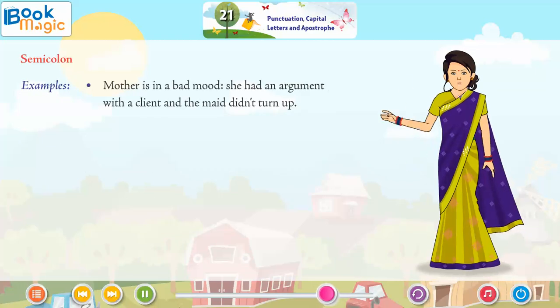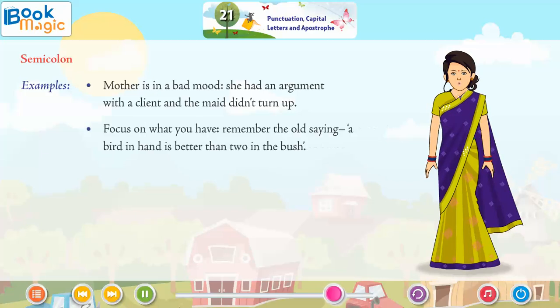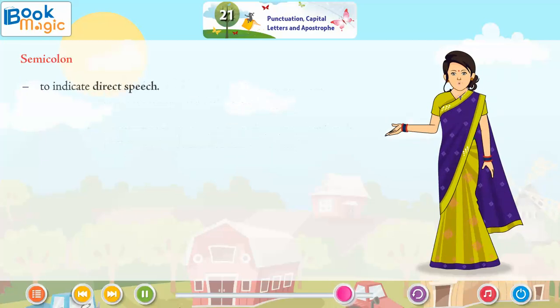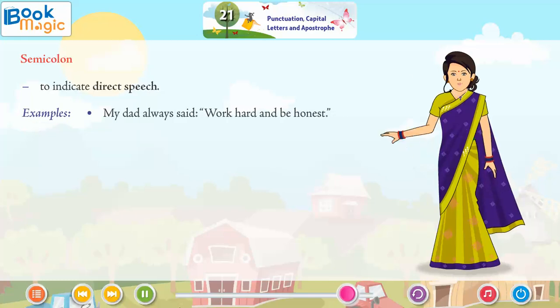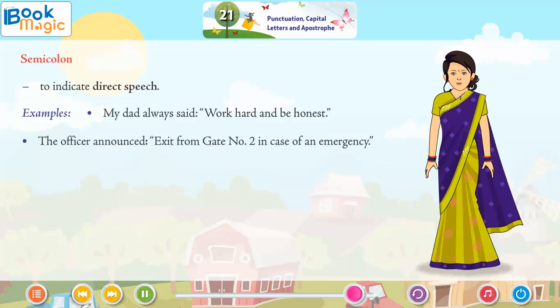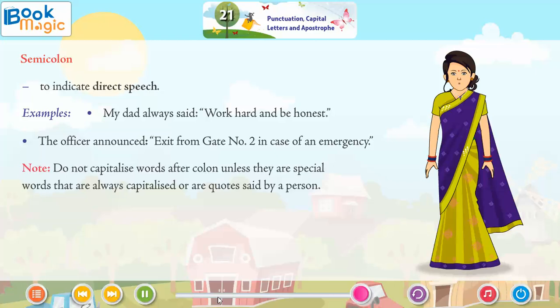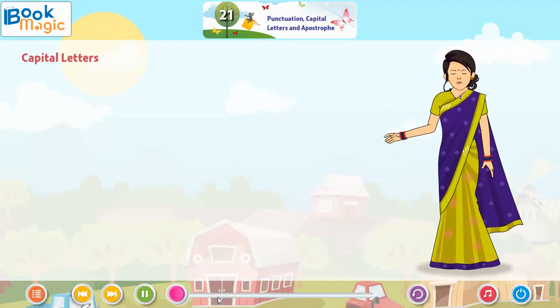Examples: Mother is in a bad mood: she had an argument with a client and the maid didn't turn up. Focus on what you have. Remember the old saying: a bird in hand is better than two in the bush. To indicate direct speech. Examples: My dad always said: work hard and be honest. The officer announced: exit from gate number 2 in case of an emergency. Note: Do not capitalize words after a colon unless they are special words that are always capitalized or are quotes said by a person.